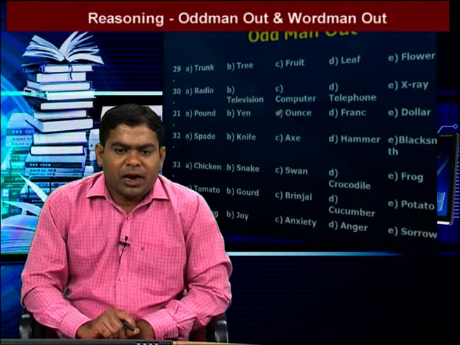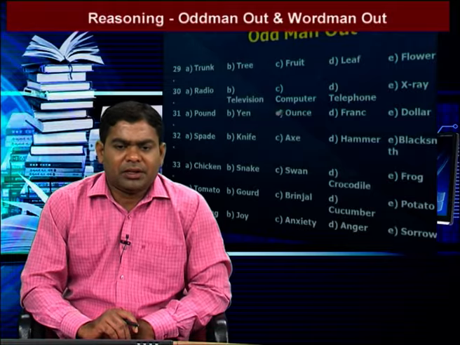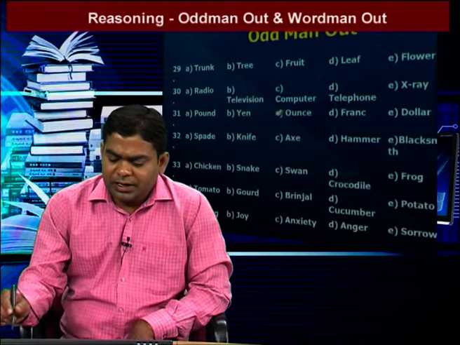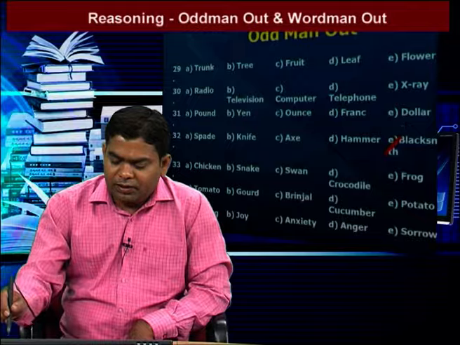Spade, knife, axe, hammer, blacksmith. In these 5 words, one is different. That one is blacksmith, because the remaining 4 belong to the same group: spade, knife, axe, hammer. These are tools. Blacksmith is a person. That means blacksmith is different. Next we go to the next question.